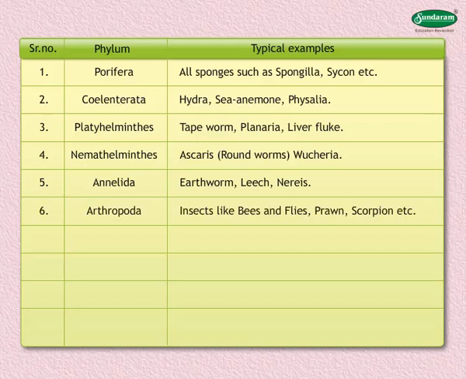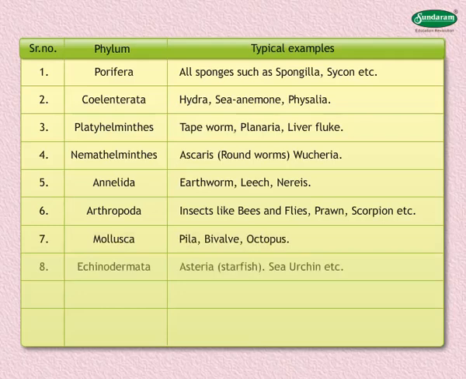Examples of phylum Arthropoda are insects like bees and flies, prawn, scorpion, etc. Examples of phylum Mollusca are Pila, bivalve, and octopus. Examples of phylum Echinodermata are Asterias and sea urchin.